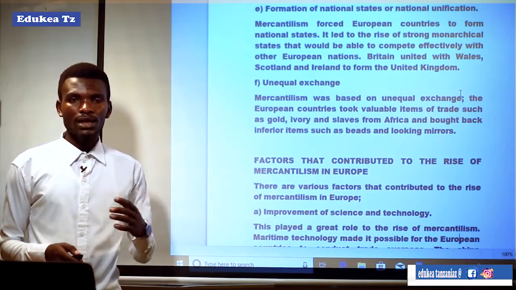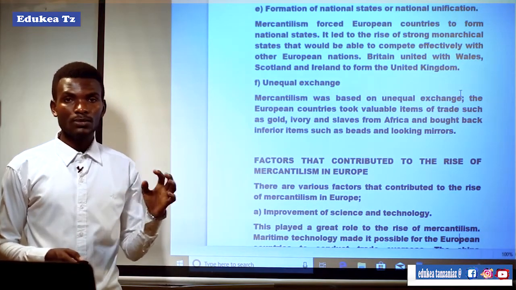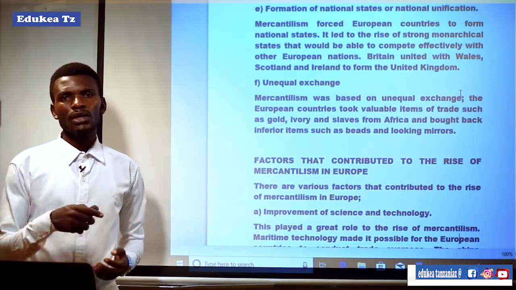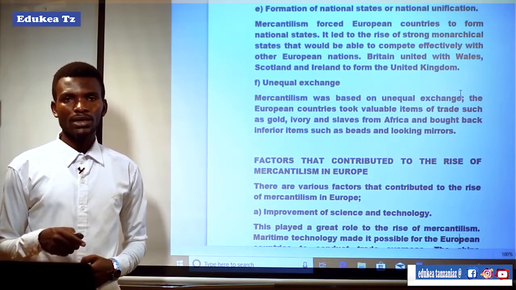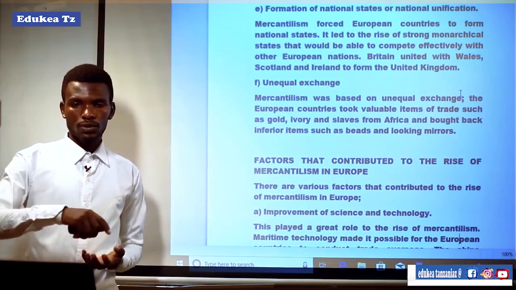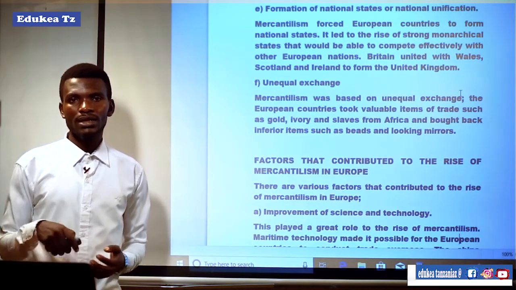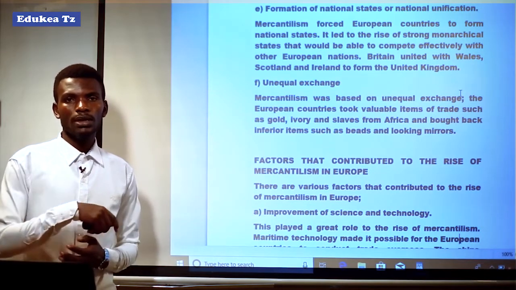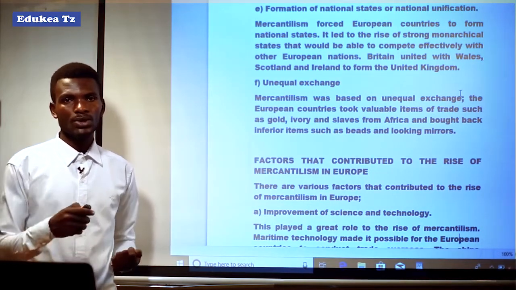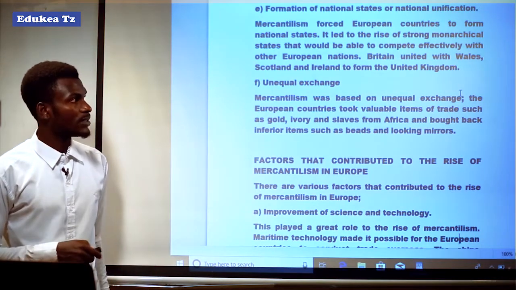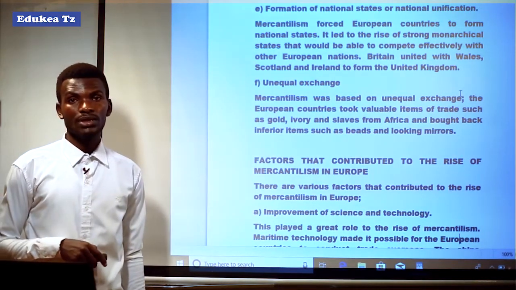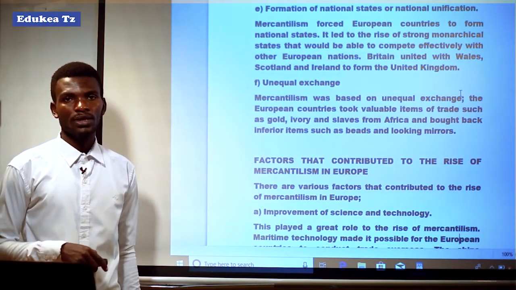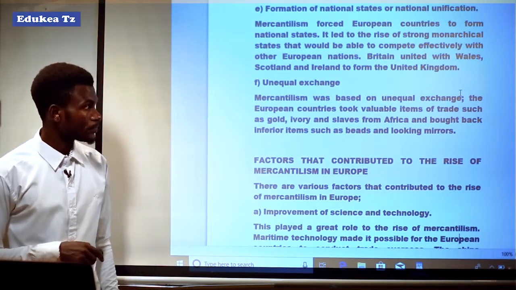So their main aim was to increase or expand the market, whereby the smaller states would be joined or combined to form a strong state. For example, Britain united with Wales, Scotland and Ireland to form the United Kingdom.